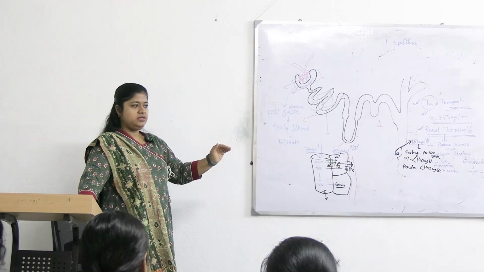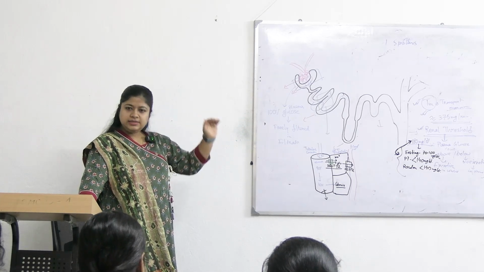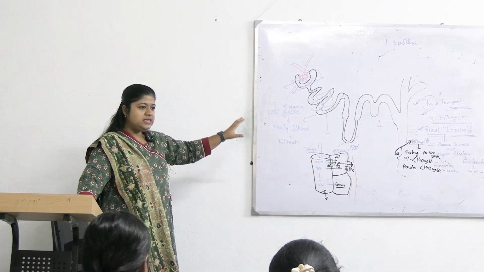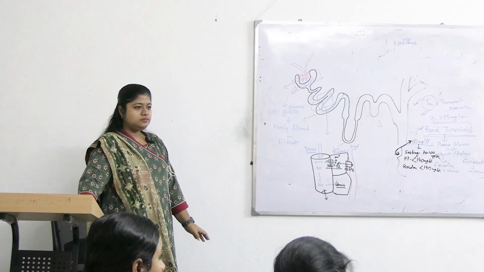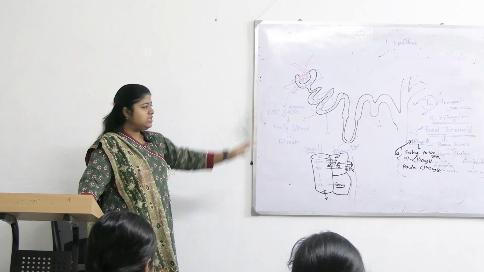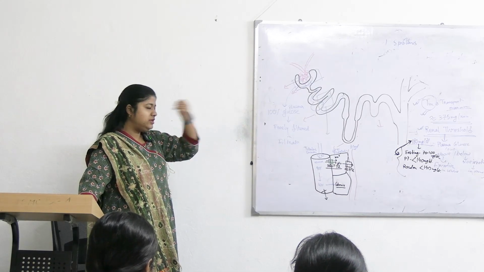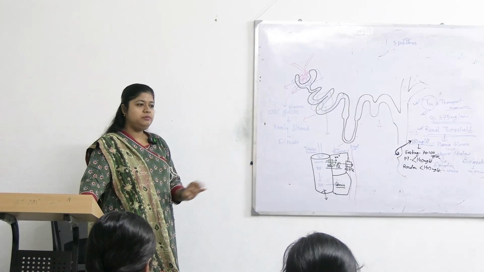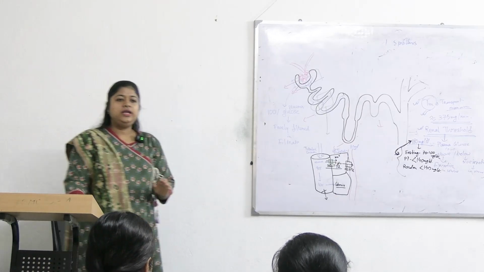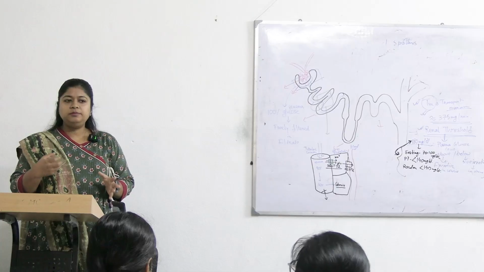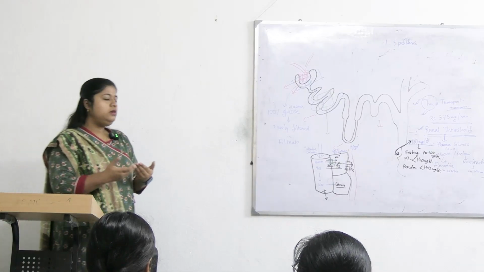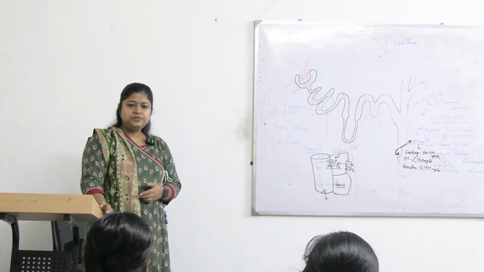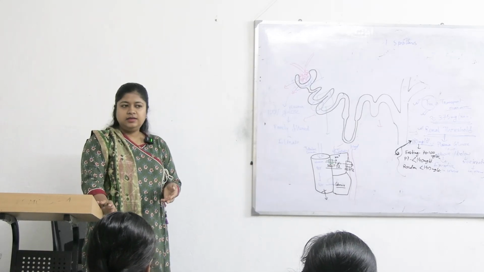Suppose it is decreased, the PCT cannot reabsorb that much amount, so it will naturally lead to glycosuria. Excess amount will be excreted, right?